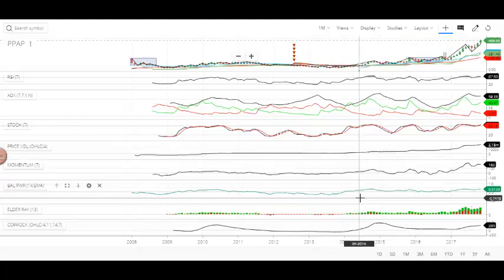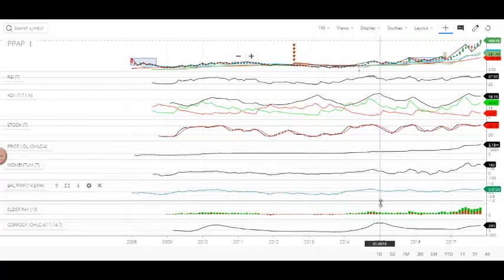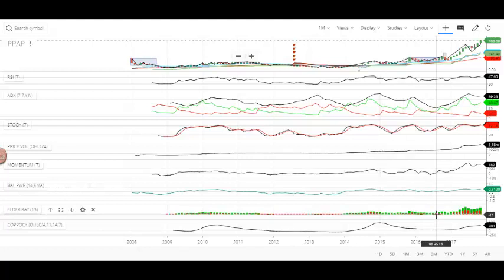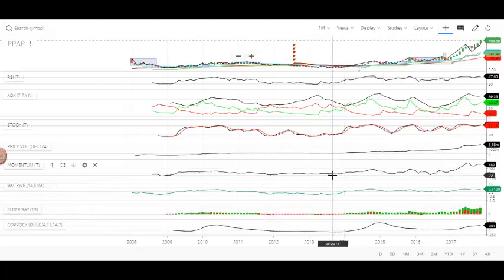The balance of power and Elder ray are both in sync, and both are clearly telling us that the stock is in bullish phase. And the Coppock curve is clearly showing again that the stock is in the buy zone, and it is rising. So all the indicators are good. All the indicators are throwing good signals.